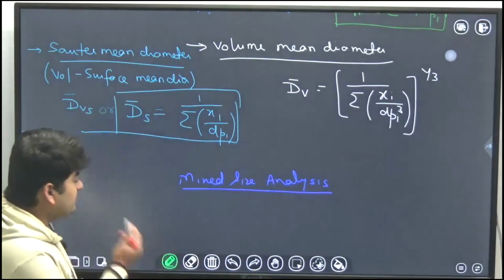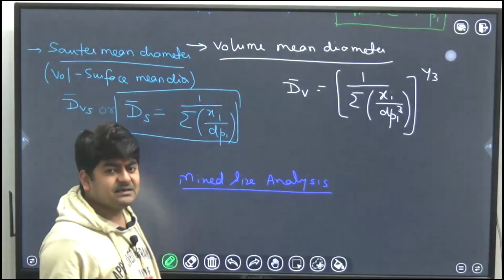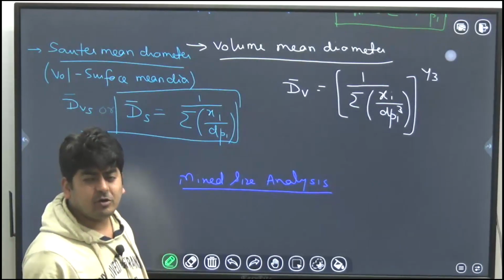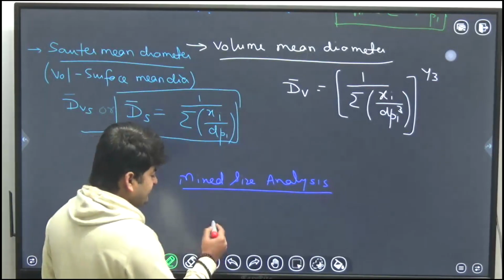So we will do mixed size analysis, and in mixed size analysis we don't talk about the diameter, we talk about the surface area, the specific surface area.